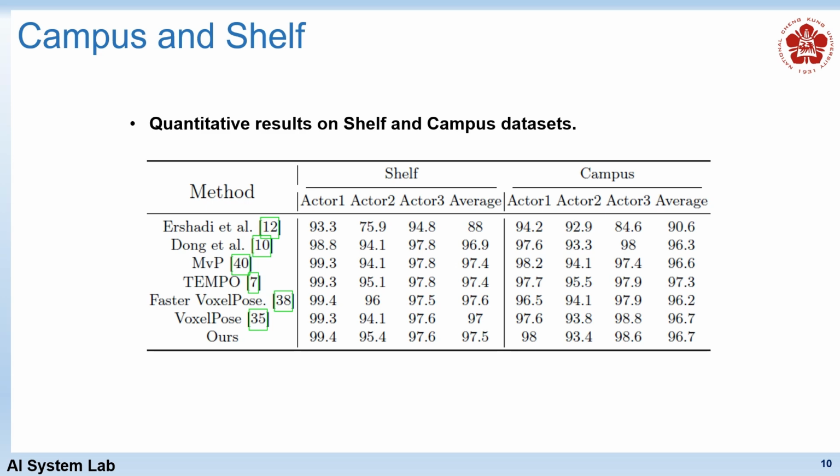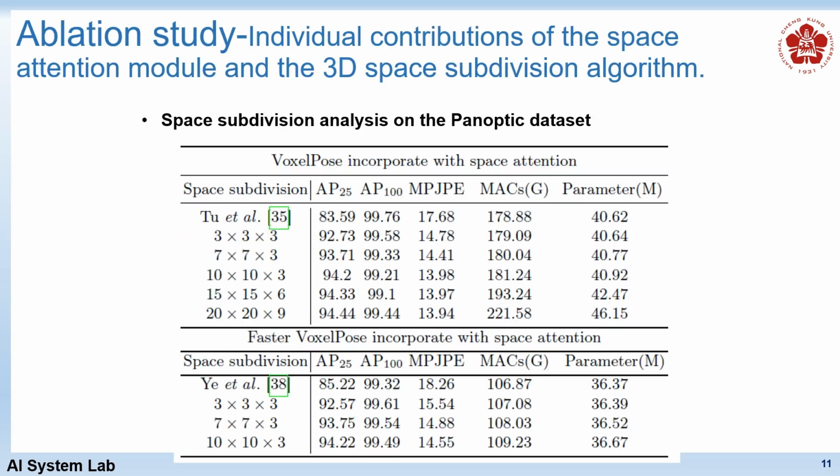The quantitative evaluation results on the Shelf and Campus datasets are presented in the table. Our proposed method remains competitive on both datasets. The performance of space attention is not as outstanding as on the Panoptic dataset, and we believe this is related to the heat map-based input. Since the heat map lacks image information, the model finds it hard to determine the importance of different regions in 3D space from the heat map.